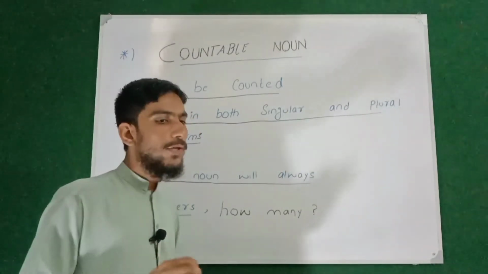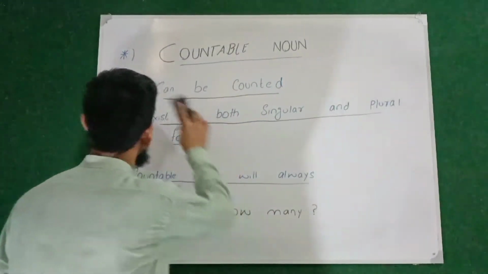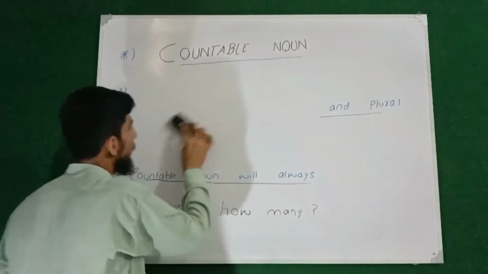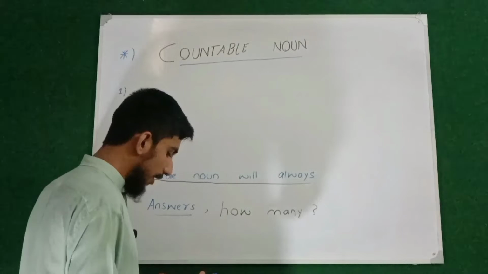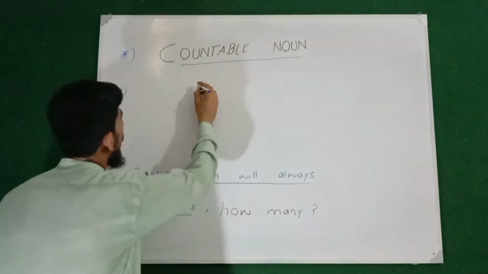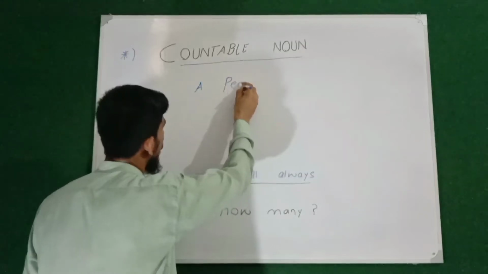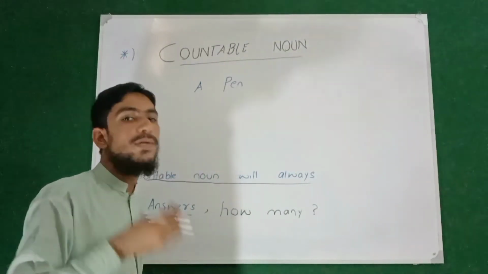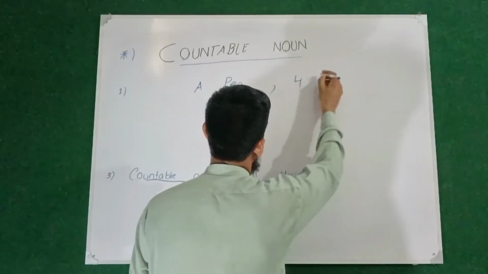Now I'll be giving you a short example of countable nouns. For example, a person says a pin. So pin is basically a countable noun. It is a thing and we can count it. Another person can say four pins.